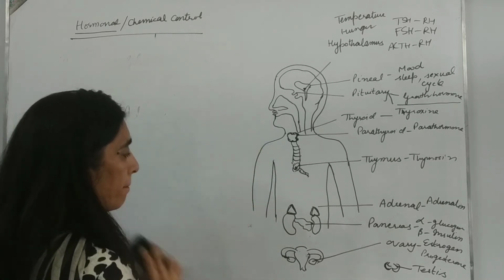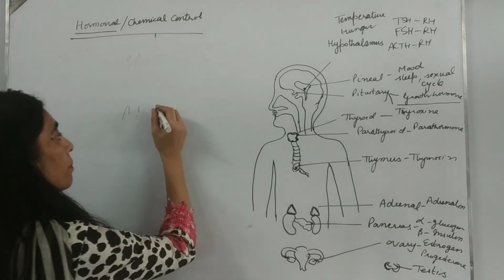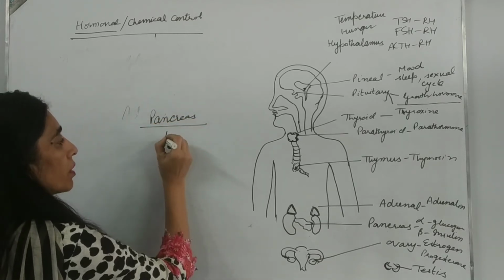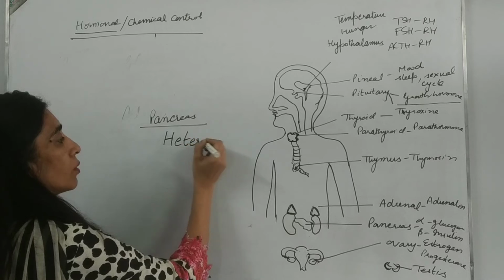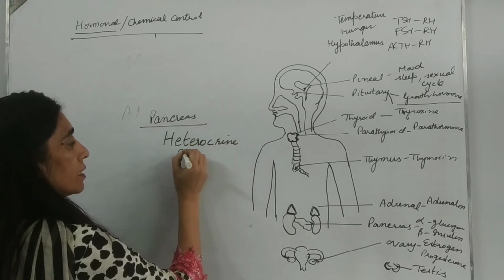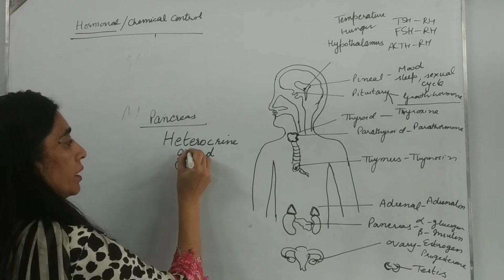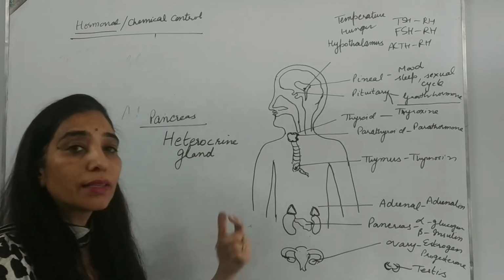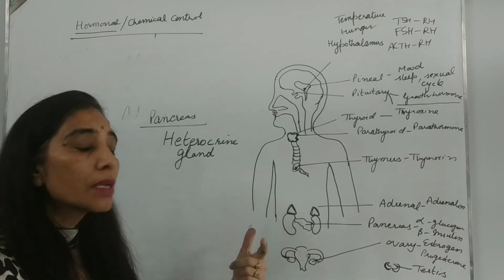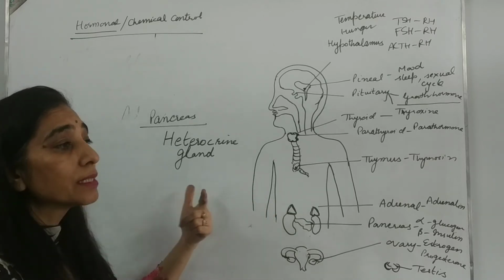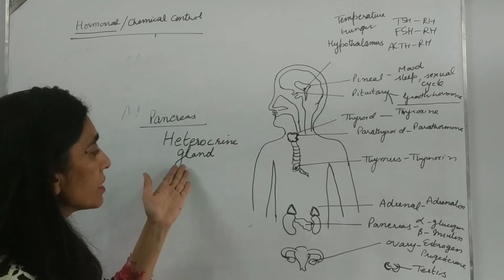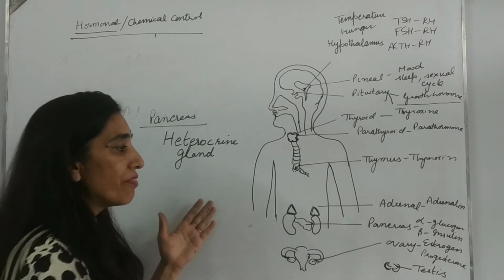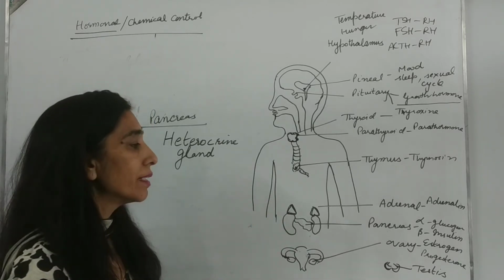Now we come to the pancreas. Pancreas is very, very important for you. It is a mixocrine or heterocrine gland. Some part of it is exocrine, as you have done in the lesson Life Processes, and releases digestive juice, that is pancreatic juice, and the rest of the part is endocrine. There are two types of cells, alpha cells and beta cells of Langerhans.